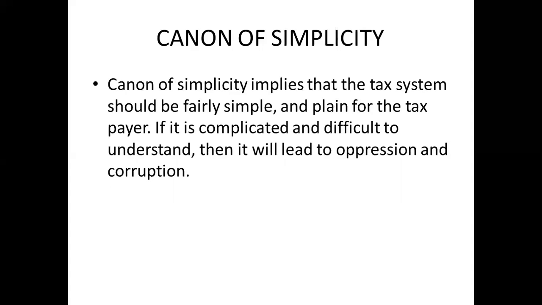By simplicity, canon of simplicity implies that the tax system should be fairly simple and plain for the taxpayer. If it is complicated and difficult to understand, then it will lead to oppression and corruption. What happens if the payment of tax is simple to be understood by a common man? It would be easier for them to pay the taxes.